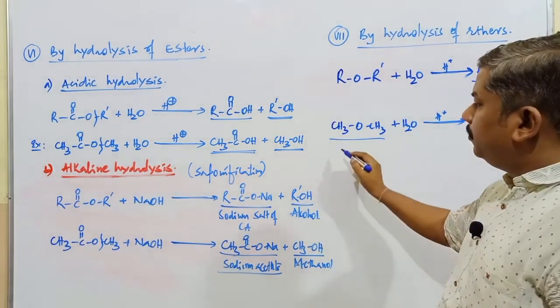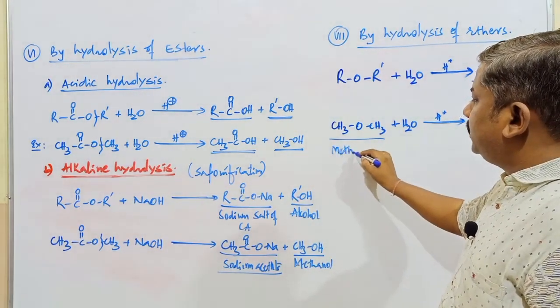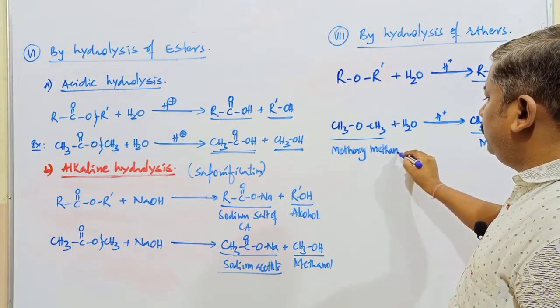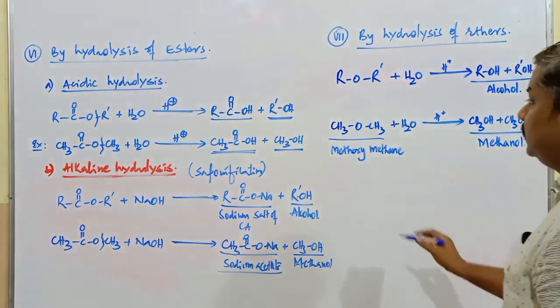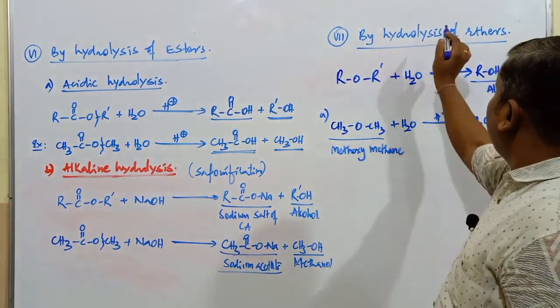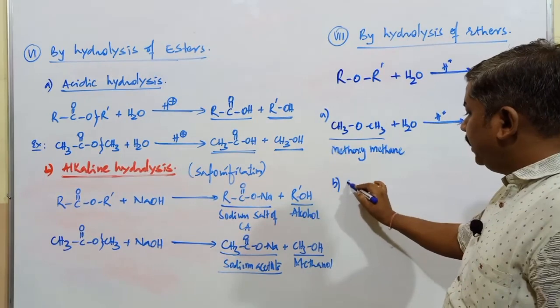What is the name of this compound? It is methoxymethane. So this is the compound obtained in the case of hydrolysis of ethers.